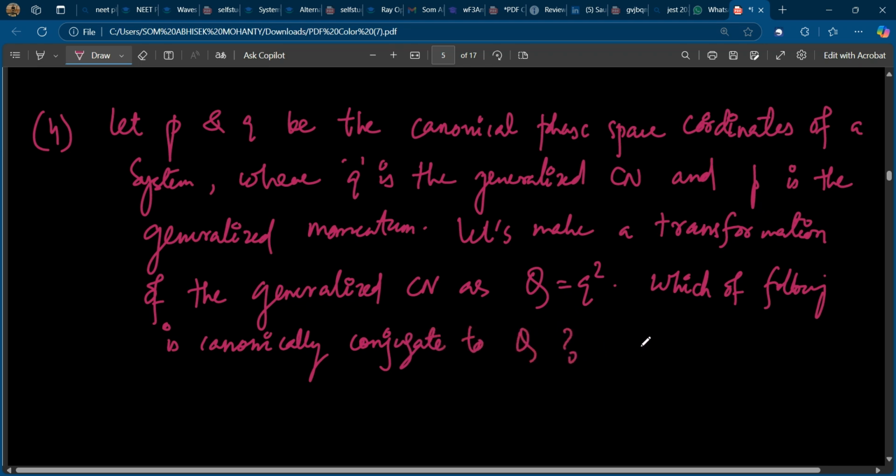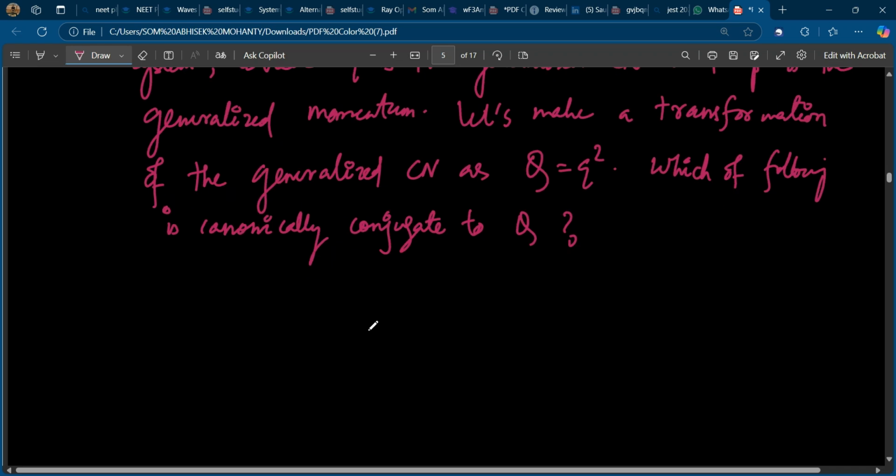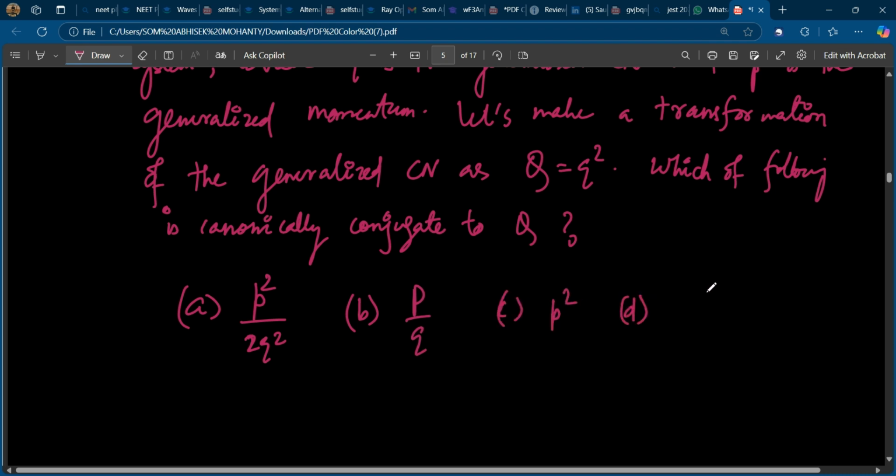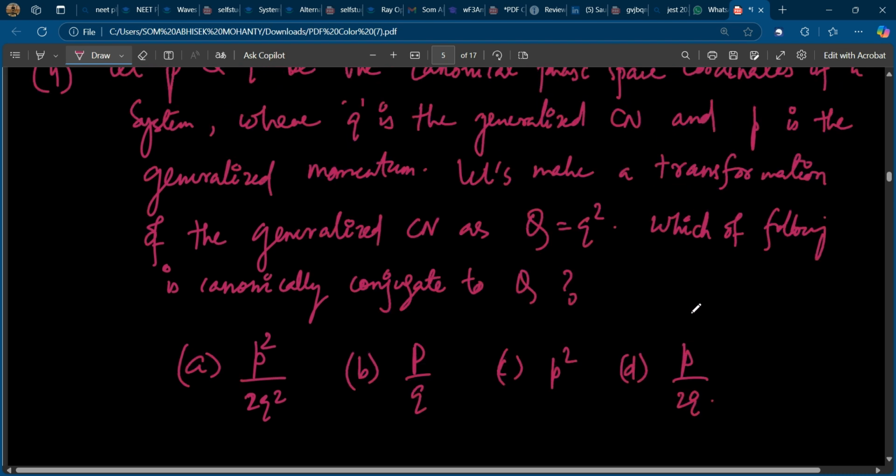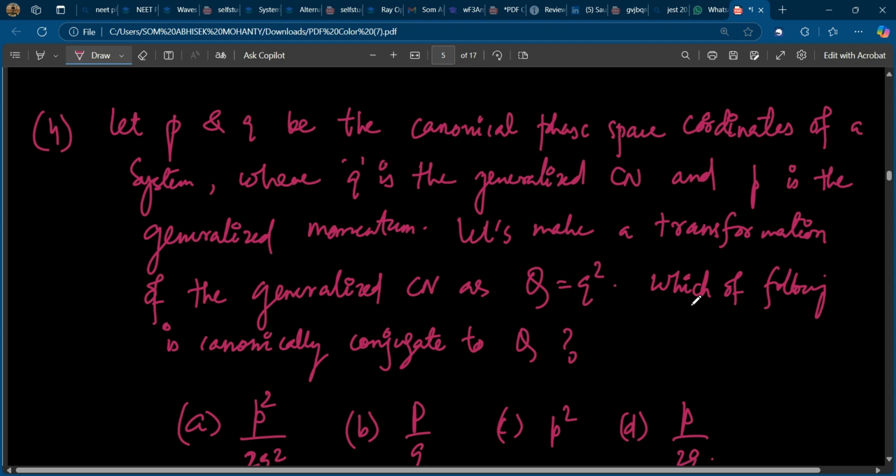Option A, p square by 2q square. Option B, p by q. Option C, p square. And option D, p by 2q. Let's try. This is one of the easiest questions among all. Please try.